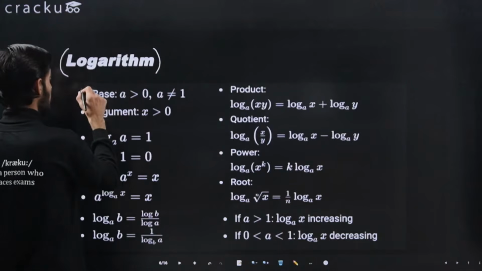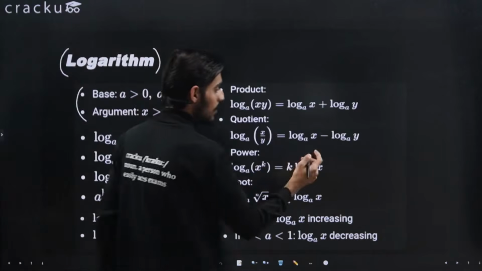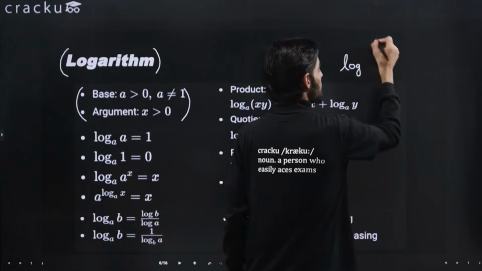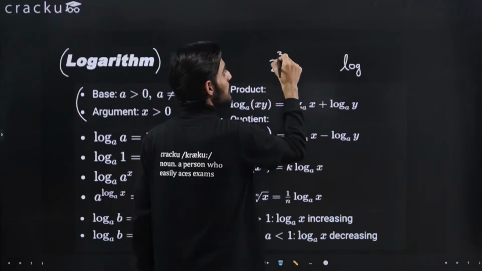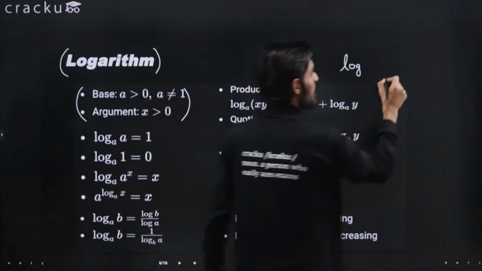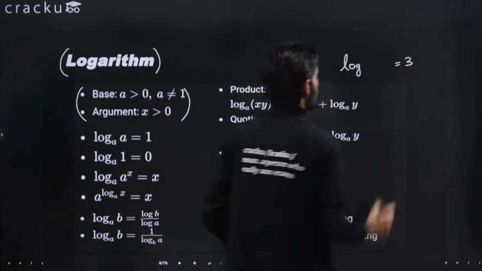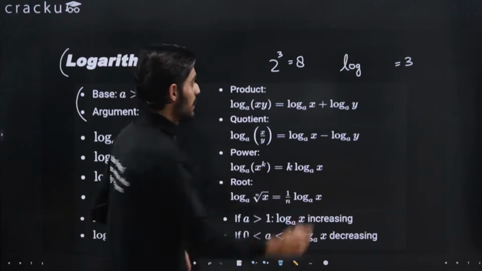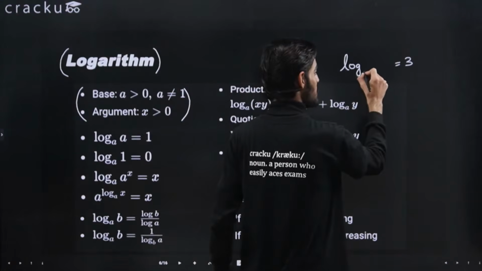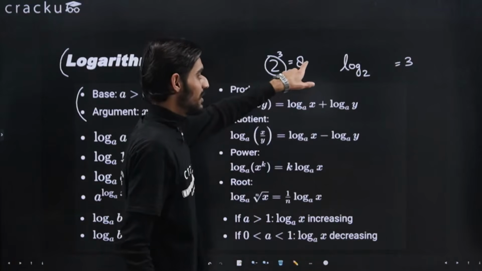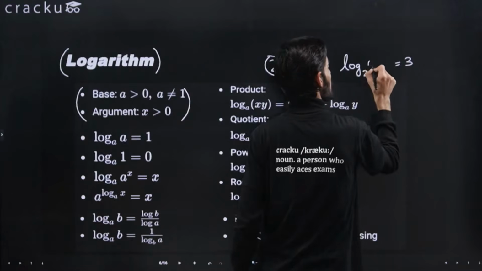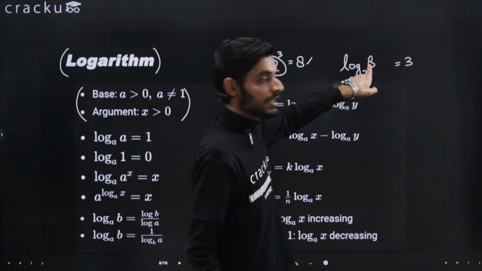And how do we represent it? So log is basically represented as, let's say I have to represent 2 raised to the power 3 is equal to 8, because with the help of log we are able to calculate the power. So here you will be writing 3, because log helps us to calculate the power, and whatever number is there you will be writing it in the base of log. So here it is base. And the number that is on the right hand side, you will be writing it here. So this is the basic representation of log, that 2 raised to power 3 is 8.